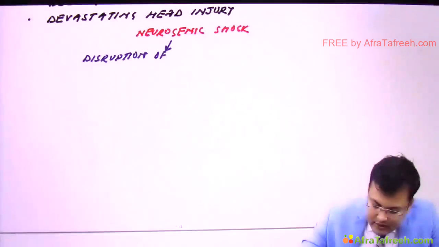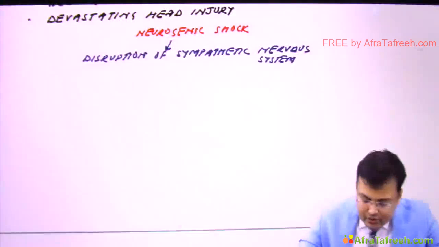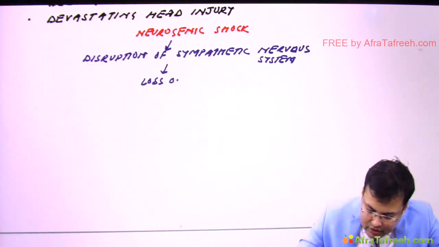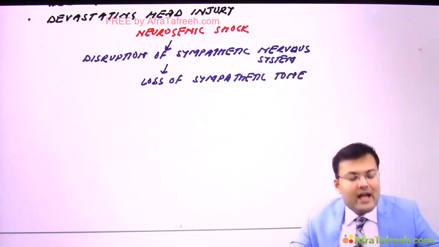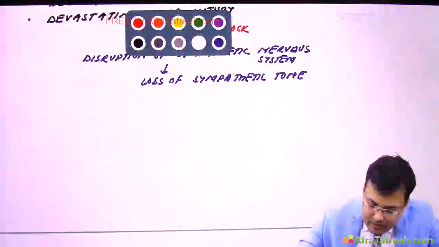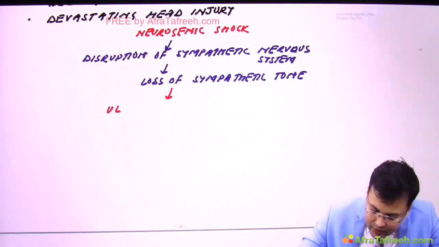So what's the problem? There is disruption of the sympathetic nervous system. Because of this disruption, what happens? There is loss of sympathetic tone, and if there is loss of sympathetic tone, what happens? There is massive arterial and venous vasodilatation. So what's the problem here? It can result in venous as well as arterial vasodilatation.